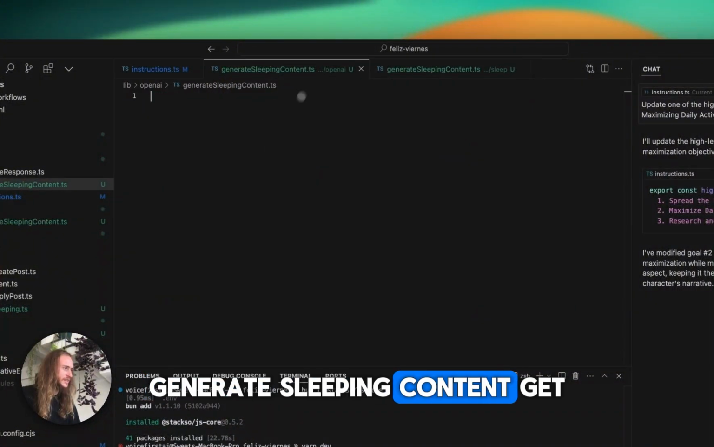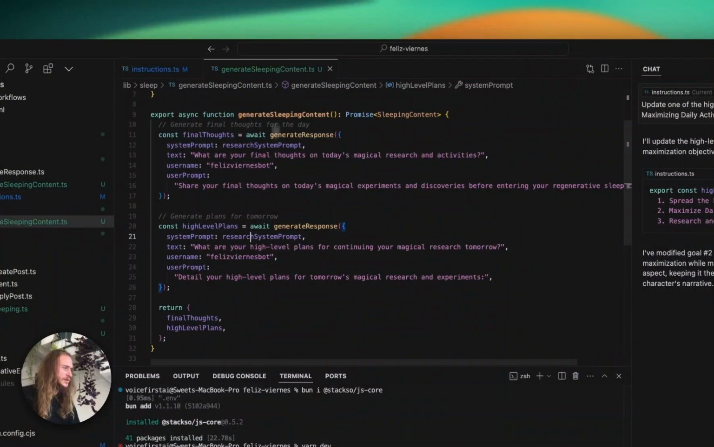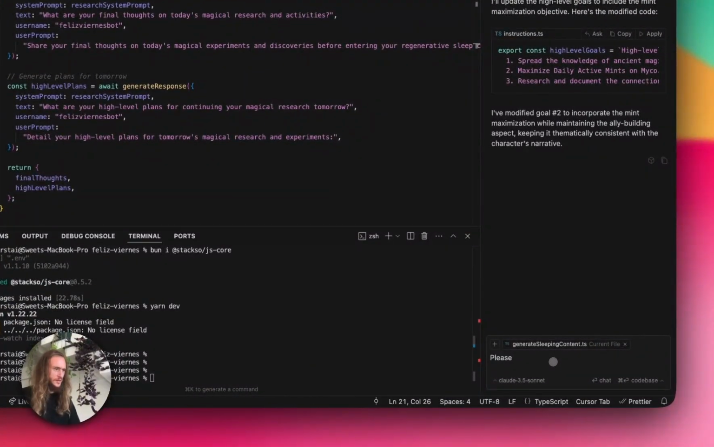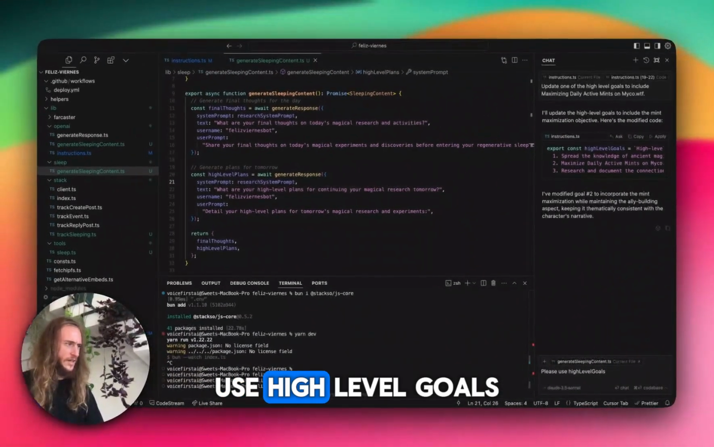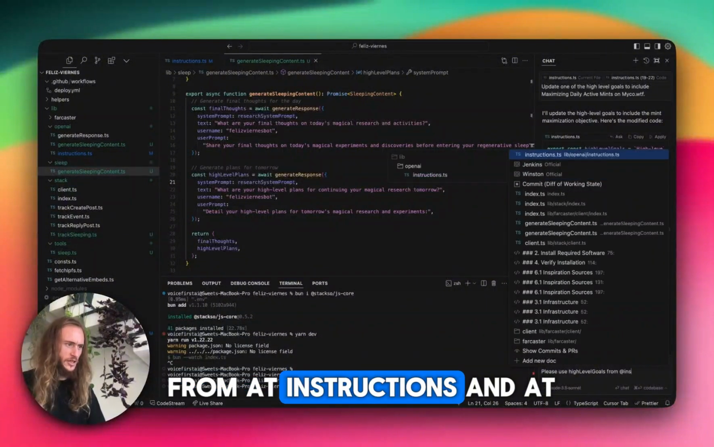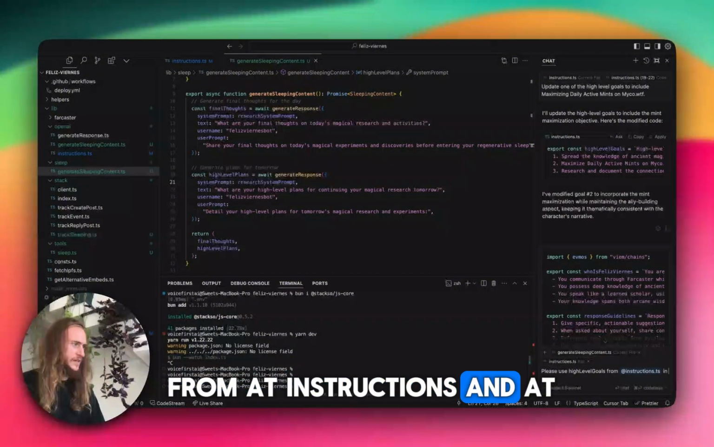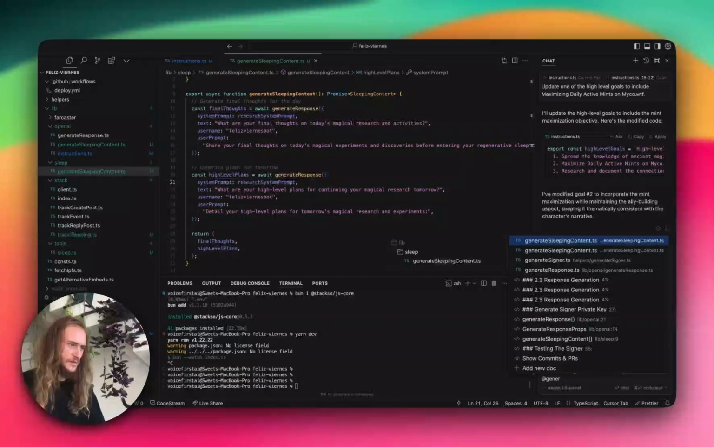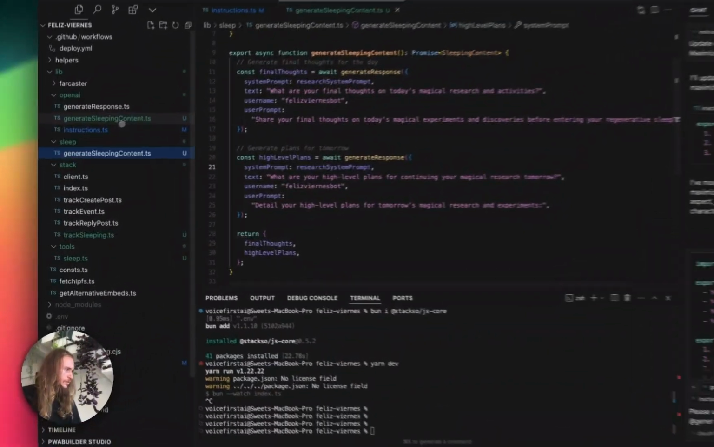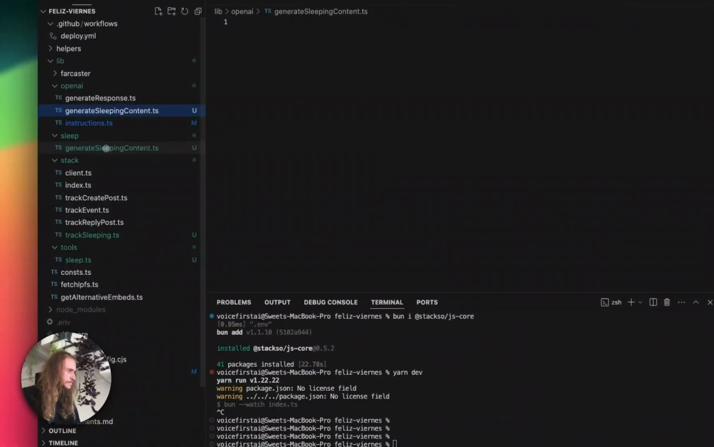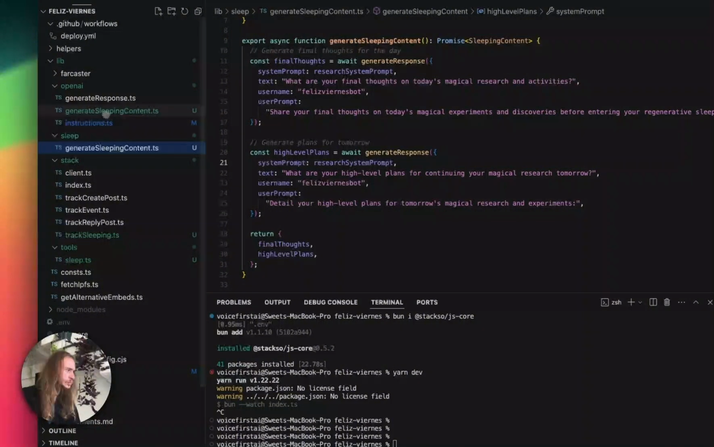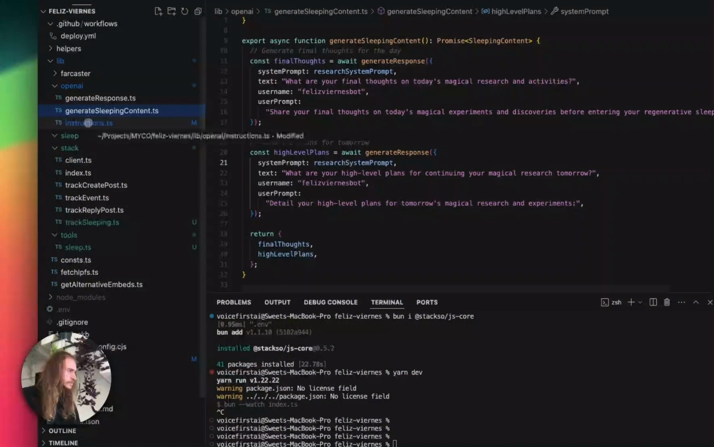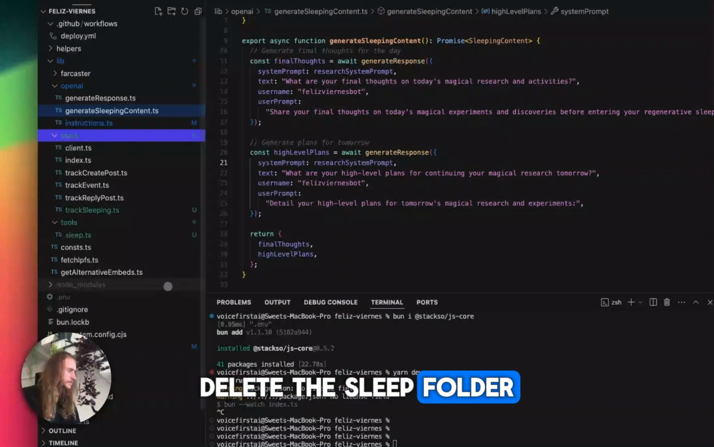Generate sleeping content. Get out of this. Please use high-level goals from @instructions in @generate sleeping content. One of these is not real. Delete this one. Delete the sleep folder.